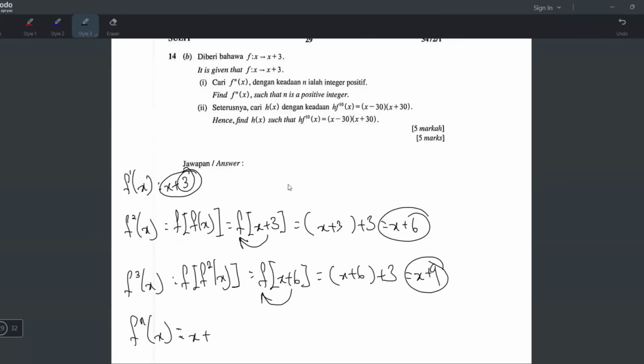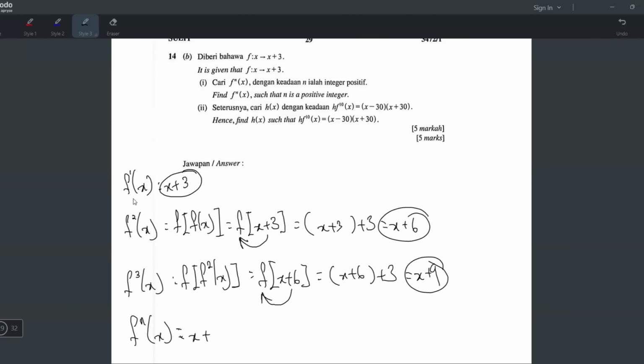But these numbers vary. It's not always the same. It goes from 3 to 6 to 9. And if you recognize these numbers, these are actually the multiples of 3. Yeah, 3, 6, 9, all multiples of 3. You can see when the power is 1, you get 3. When the power is 2, you get 6. And when the power is 3, you get 9.